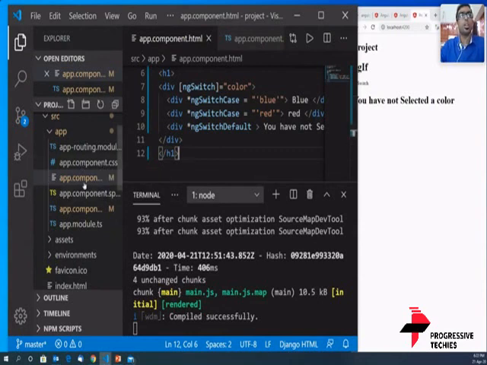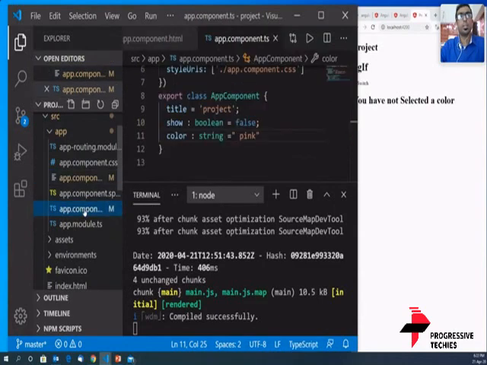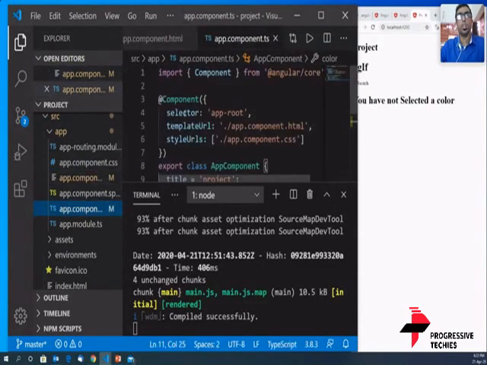So for that, again back to the basics. On the component file, the selector, which means the name of this component, is app-root.